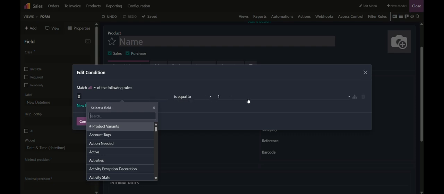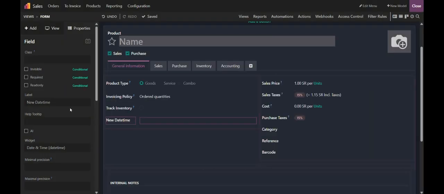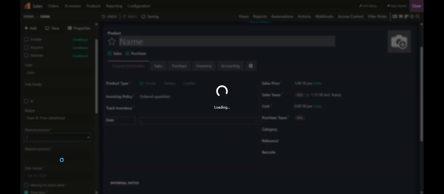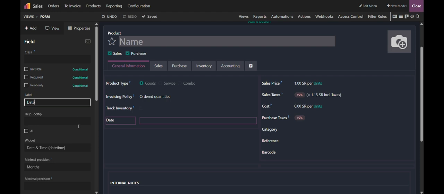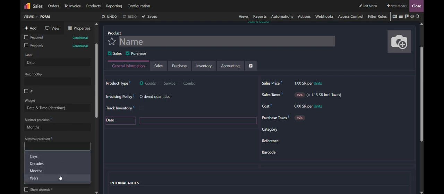If it's not equal to that, that condition can be given here. And next we have the label. You can give the date option, which is the label, here. And if you want to add any other options like minimal precision, the days, the months, all the details can be given here like this. Maximal precision also can be added.